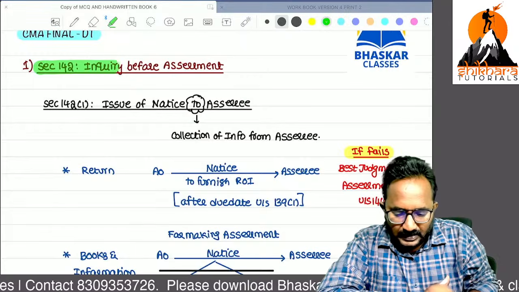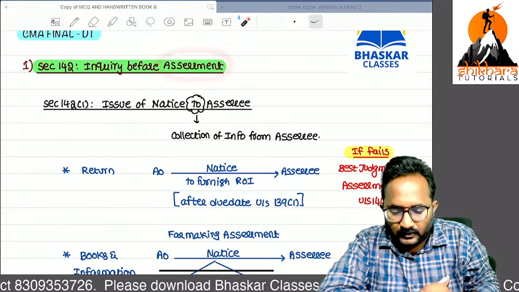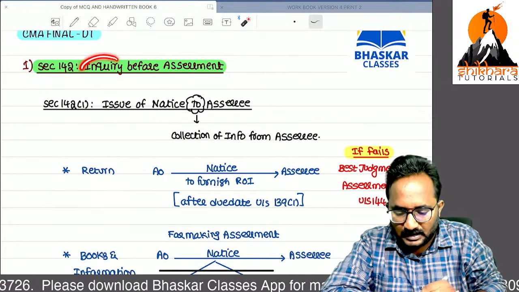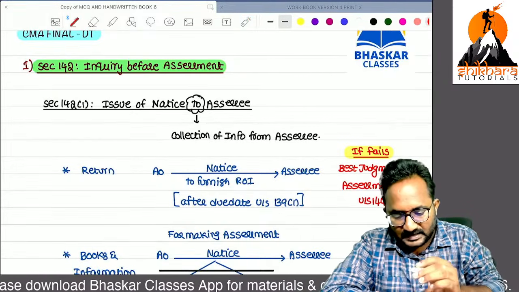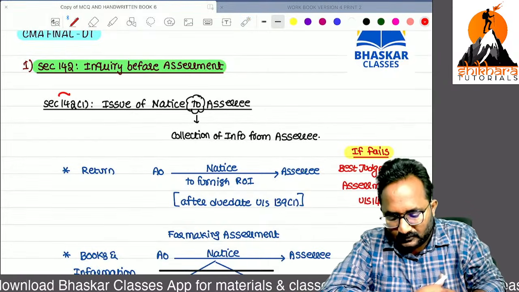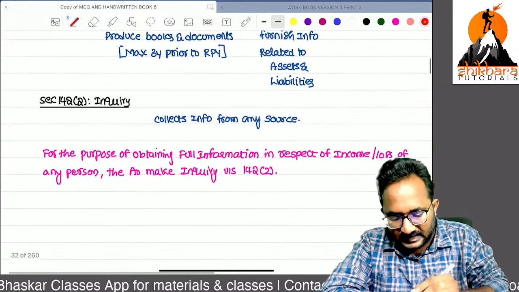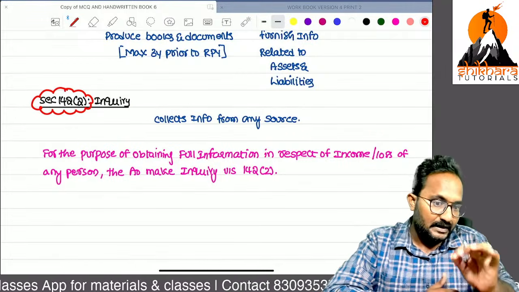Directly there is no need to start the assessment. First, the assessing officer can do the inquiry with the SSC. Within that section 142, we have two subsections: one is 142(1), the second one is 142(2). These two are important. Listen carefully.